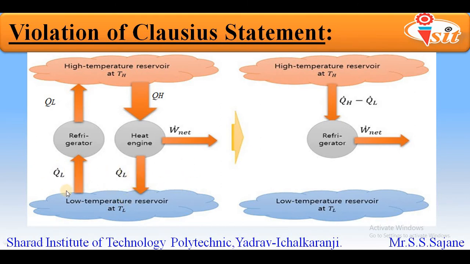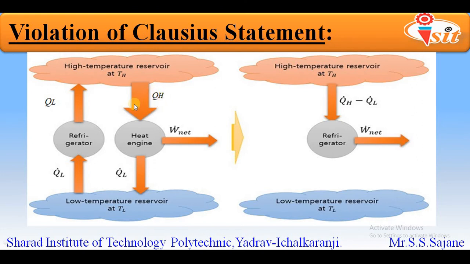In the upper part of the first diagram, between the refrigerator, heat engine and high temperature reservoir, we again see two arrows, but both are different. Between the refrigerator and the high temperature reservoir there is QL, whereas between the heat engine and the high temperature reservoir there is QH amount of heat.